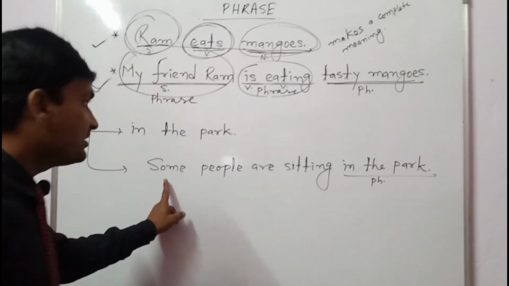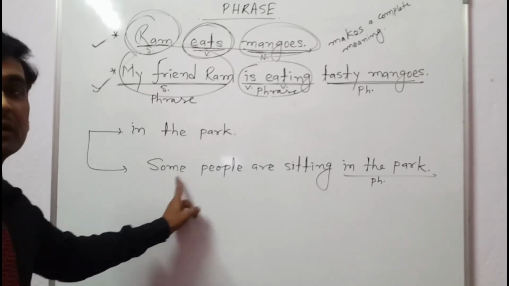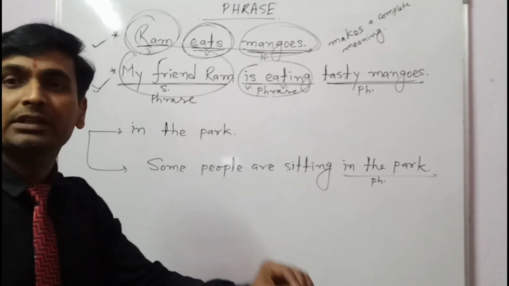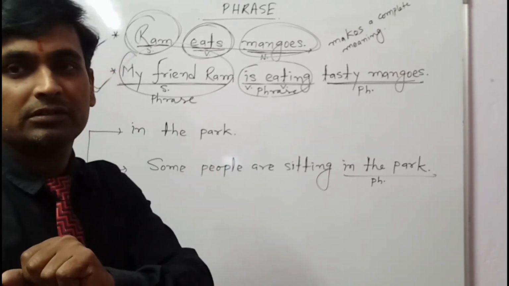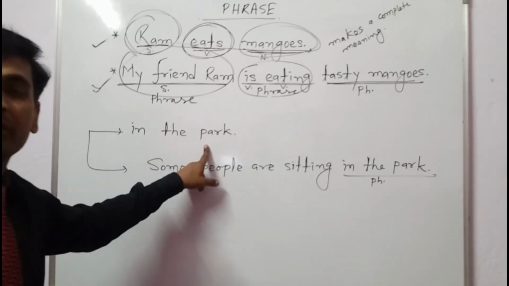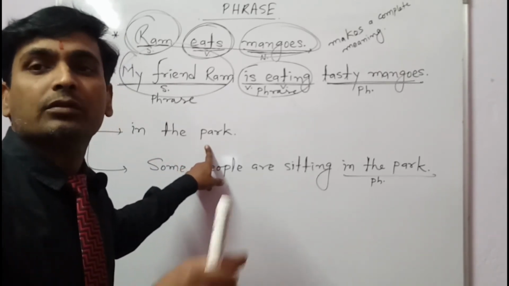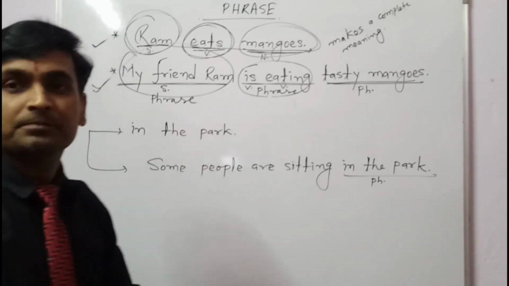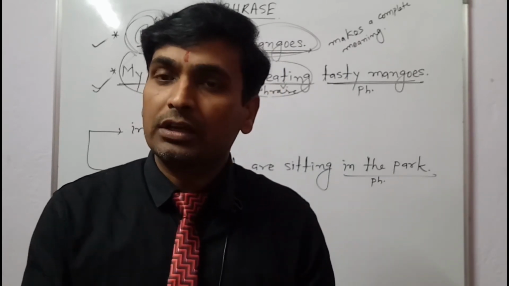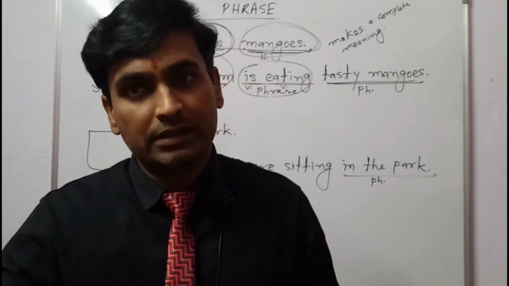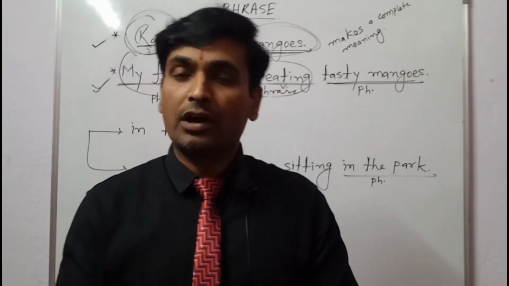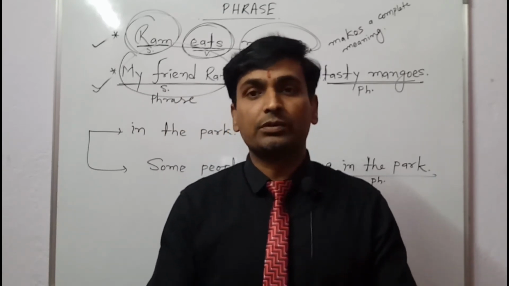So now this has become what? This has become a sentence, as it is making a complete sense of its own. On the other hand, the above phrase "in the park" does not have its own meaning. That's why it is a phrase. Then students, I hope you have got how to recognize a phrase and a sentence. Now we have 5 kinds of phrases: noun, adjective, verb, adverb, and preposition.